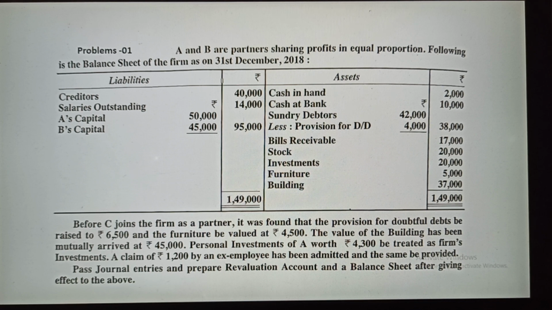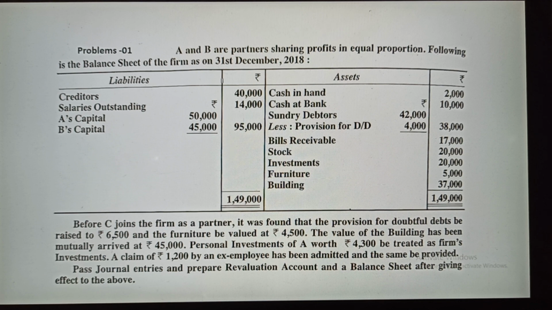See the instructions. Before C joins the firm as a partner, it was found that the provision for doubtful debt should be raised to 6,500. You can see in the question it was earlier 4,000. Now they have increased this provision, and it has become 6,500. And the furniture is to be valued at rupees 4,500. Earlier it was 5,000, so now it has decreased. The value of the building has been mutually arrived at rupees 45,000.